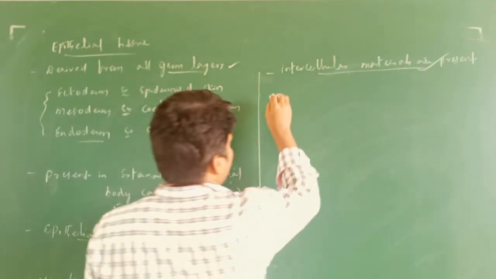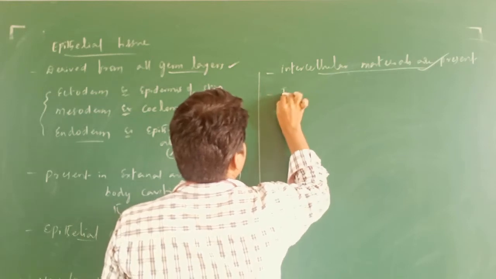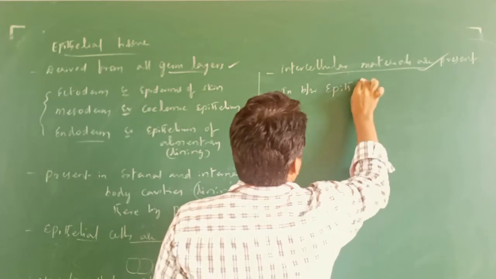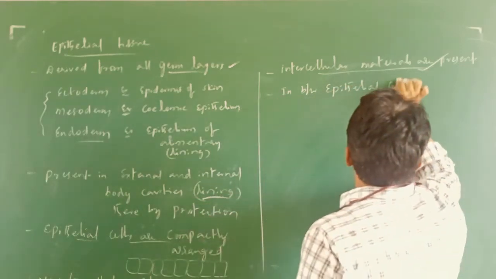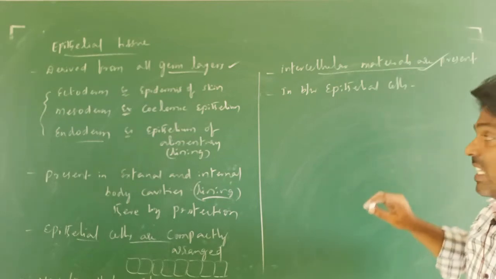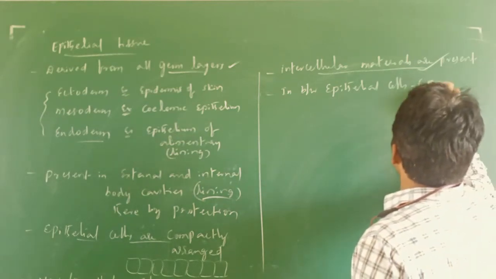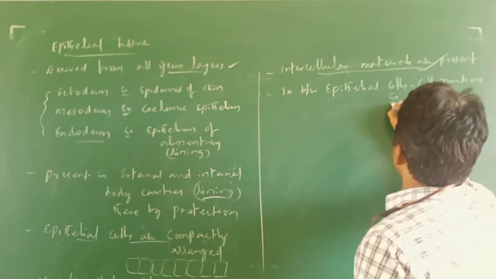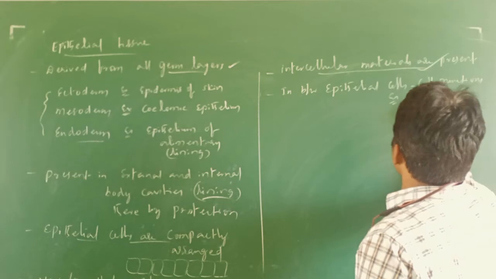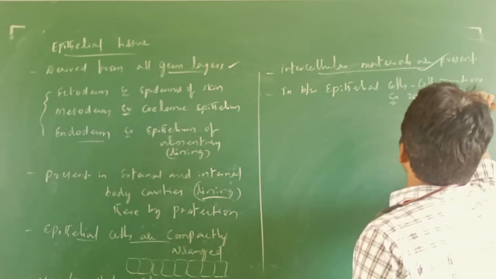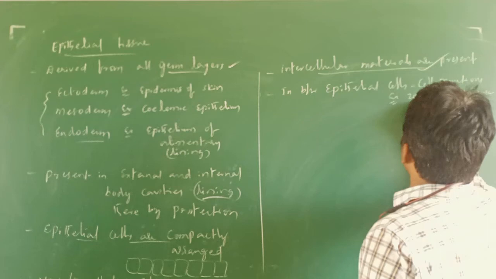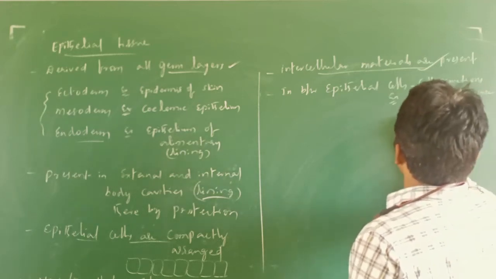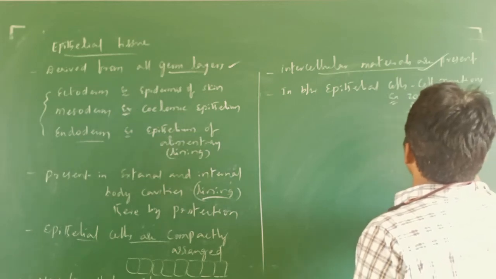In between the epithelial cells, various cell junctions are going to be present, for example zonula adherens, desmosomes, and tight junctions.